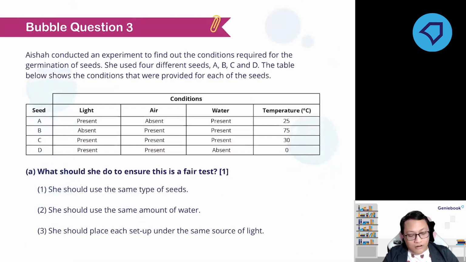Okay, so a long description with a huge table. The first thing that you need to do is to look at the question: how to conduct a fair test. Remember, the one here is the mark. That might not be the answer, so please be careful. Okay, are you ready to answer this? You have 1 minute and 30 seconds to answer.